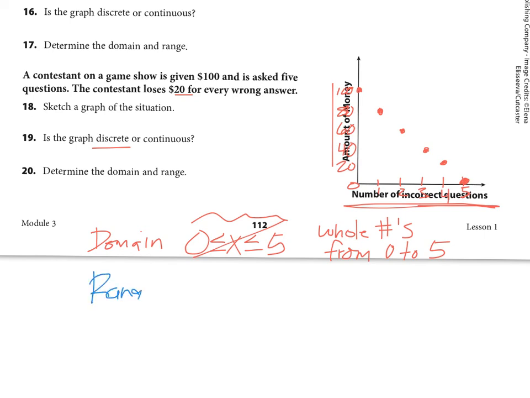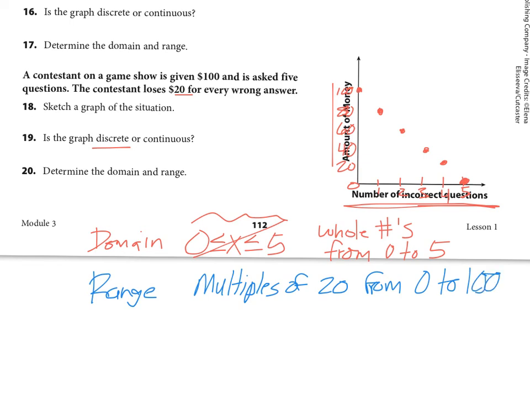Okay. Now, what about our range? Our y values, what do they go from? Well, they go from 0 up to 100. But again, you can't have partial values in there. So the way you describe that would be multiples of 20 from 0 to what? 100.